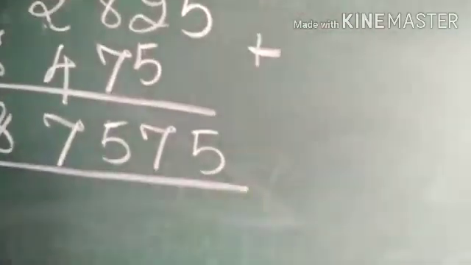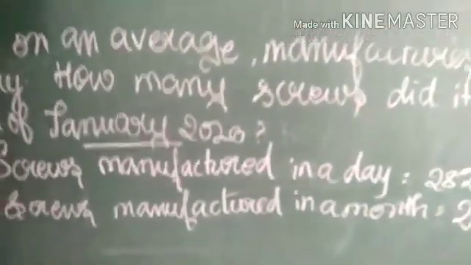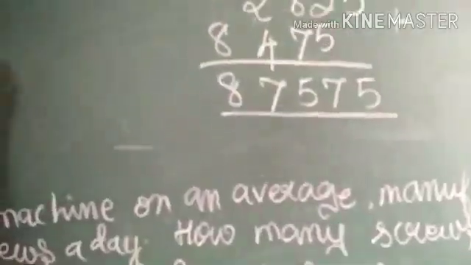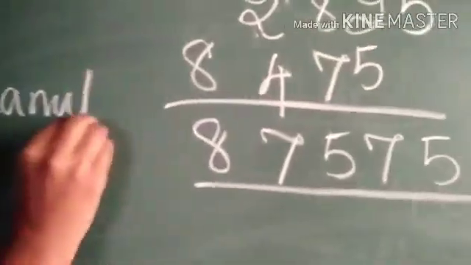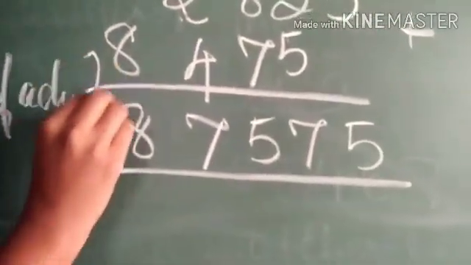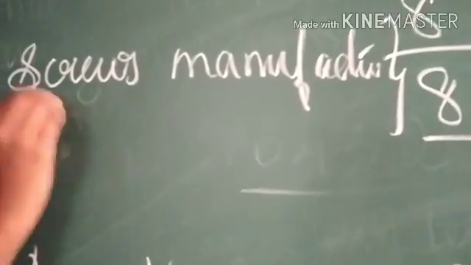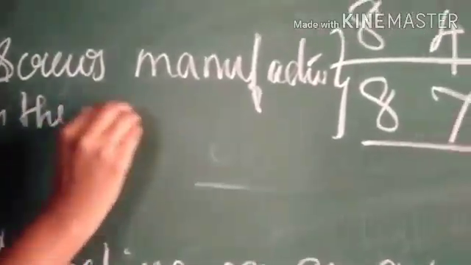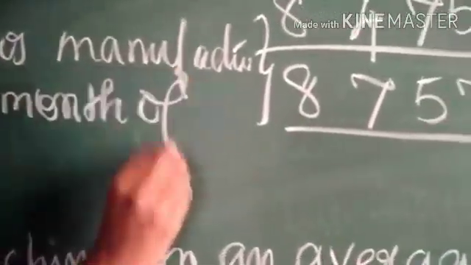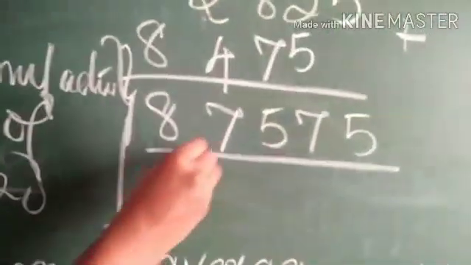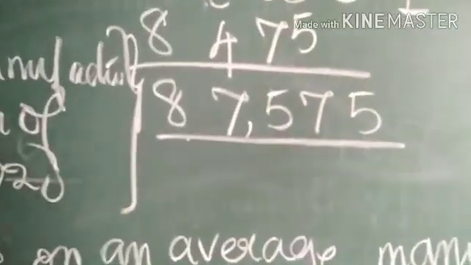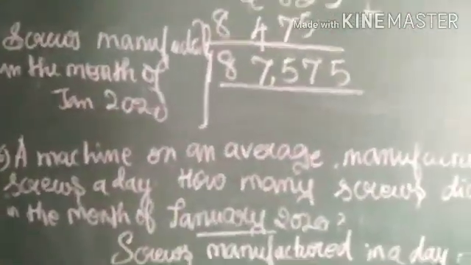So, screws manufactured in the month of January 2020 is 87,575.